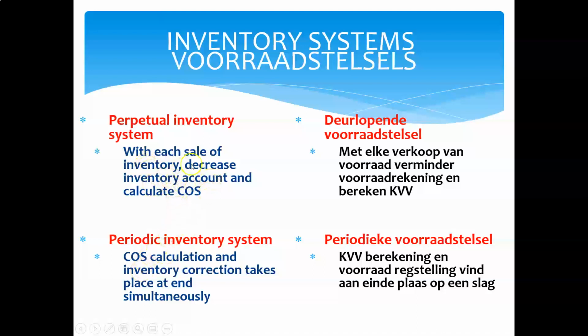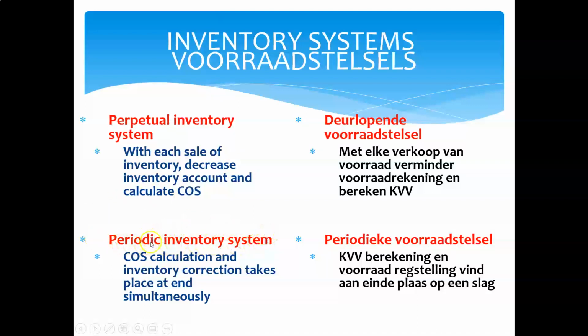So the cost price of goods sold will be credited against my inventory account and debited against my cost of sales at the date when a sales transaction takes place. So with every sales transaction that takes place, I have to make a corresponding entry which will be between my inventory account and my cost of sales account to account for the cost price of goods sold.